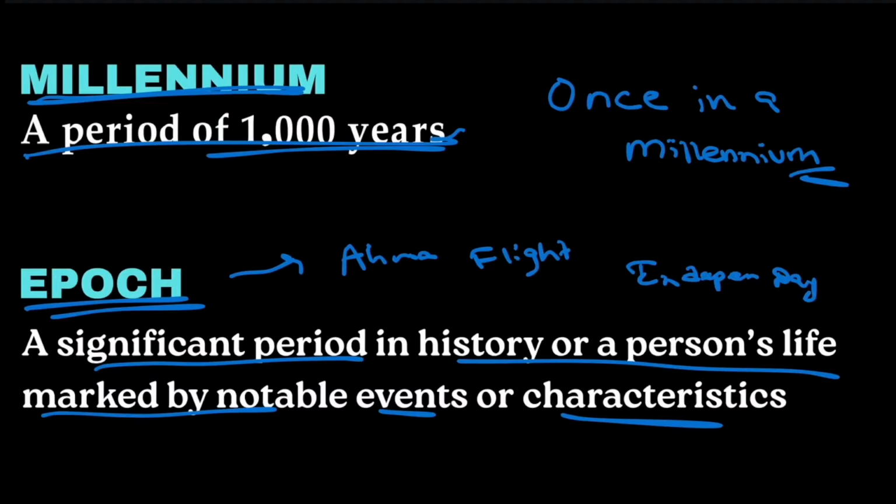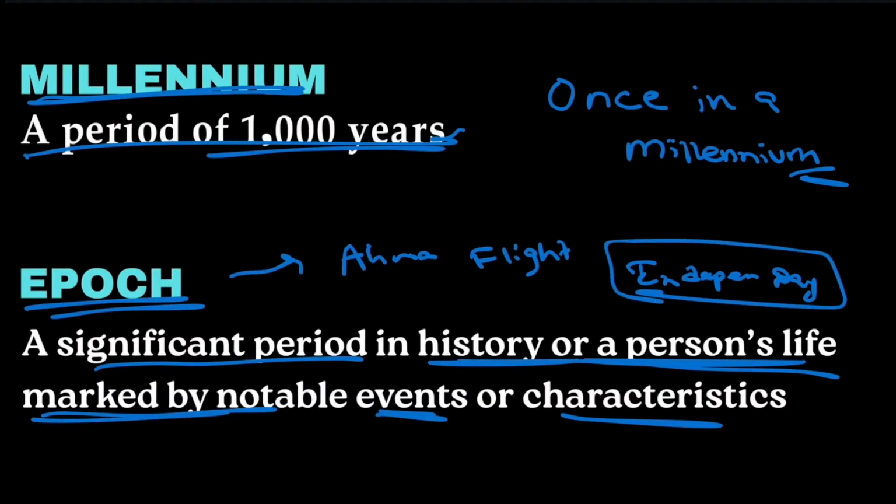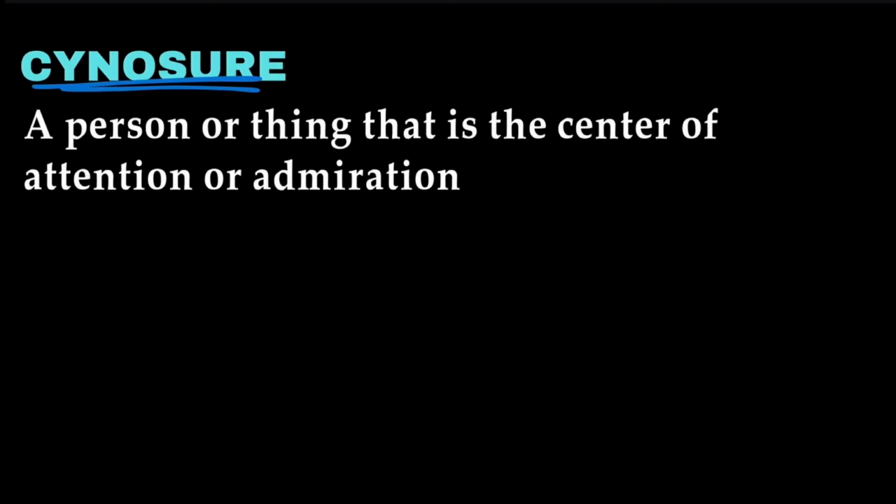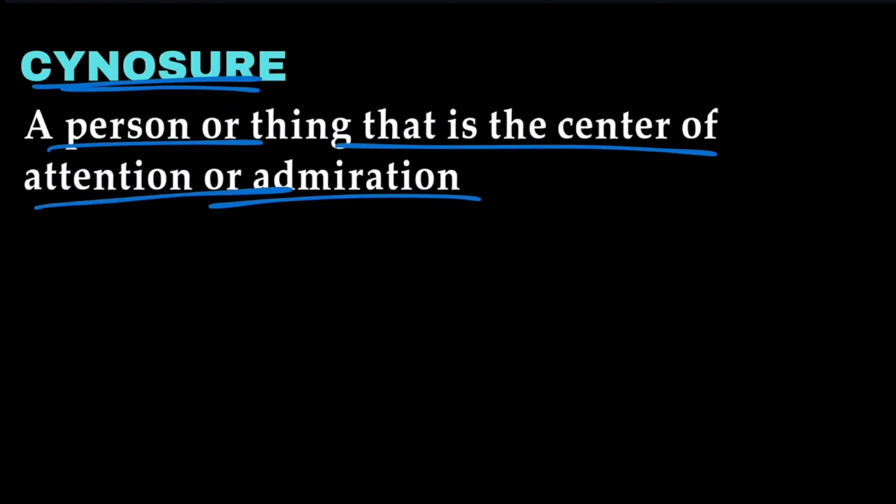All those days are a significant period in history or a person's life marked by notable events. So on Independence Day, we got independence for India. So it is also an epoch of India. A significant period in history. Then next word we have is cynosure. Cynosure means a person or a thing that is the center of attention or admiration. So a person or thing that is the center of attraction is called a cynosure.